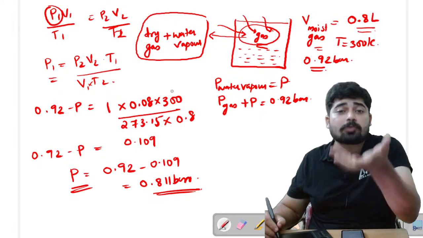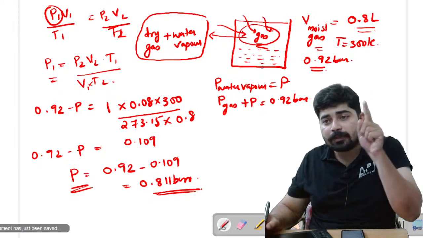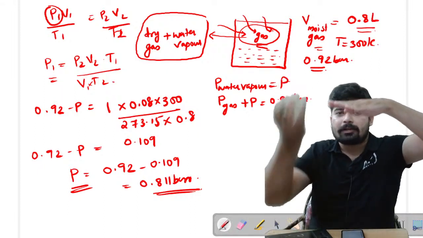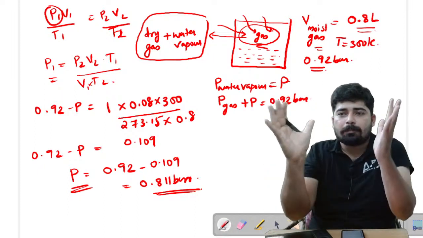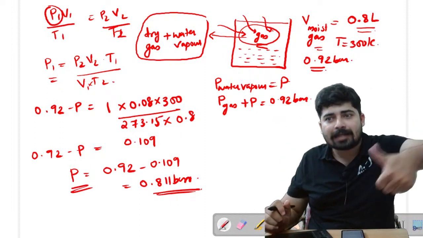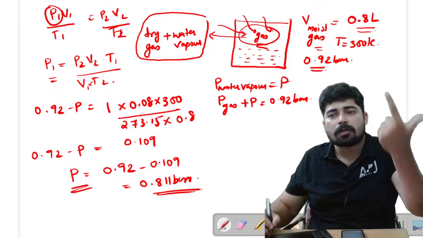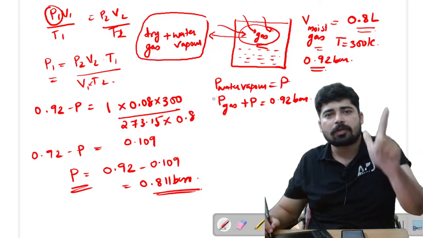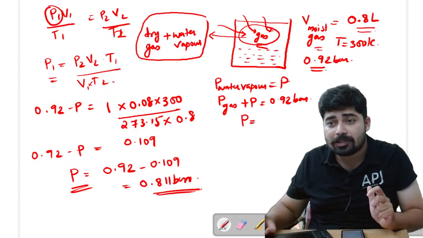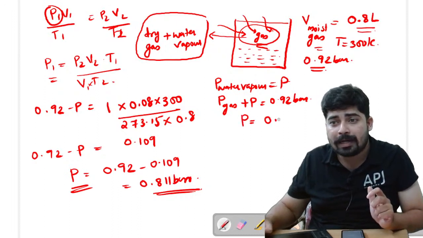This is what the conceptual learning means. If the gas is taken above water level, then obviously there will be water vapors. So the total pressure, that is 0.92 bar, means there will be the pressure of gas and pressure of water vapor. What do you call the pressure of water vapor? We call the pressure of water vapor as aqueous tension. So I am taking the aqueous tension P equal to 0.92 minus pressure of gas.